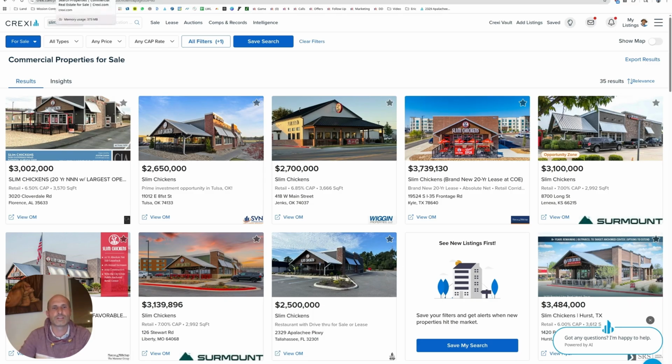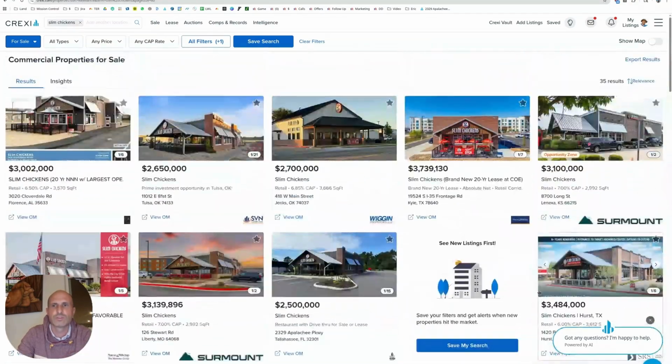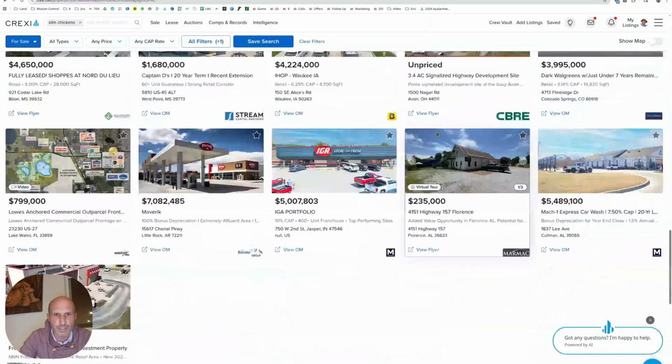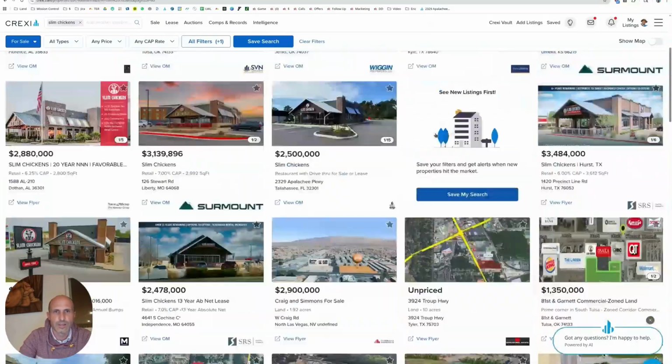Okay, so now I'm at the Crexy website that I pulled up, and I got Slim Chickens in the search. I typed in Slim Chickens, and we got some Slim Chickens restaurants. I got this sorted by relevance right now. Hopefully it doesn't bounce around as I click through these. Let's see if we got 1, 2, 3, 4, 5, 6, 7, 8, 9, 10, 11 Slim Chickens. So it's 35 come up, but these others are all probably next to or down the street, or they say Slim Chickens goes here or something like that in their sales pitch.